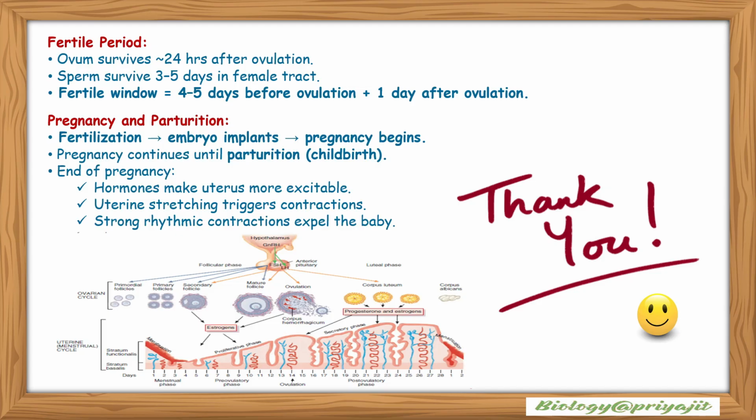So what are pregnancy and parturition? After fertilization, the embryo implants and then pregnancy begins. Pregnancy continues until parturition or childbirth. At the end of pregnancy, hormones make the uterus more excitable. Uterine stretching triggers contractions, and strong rhythmic contractions expel the baby.